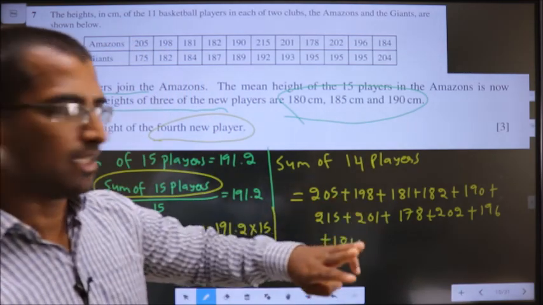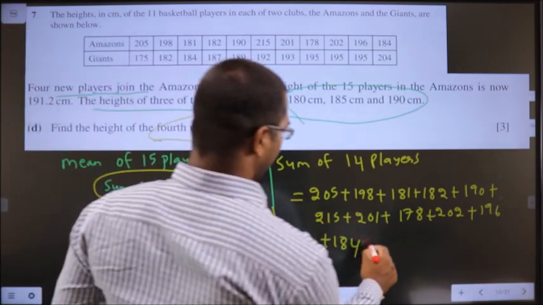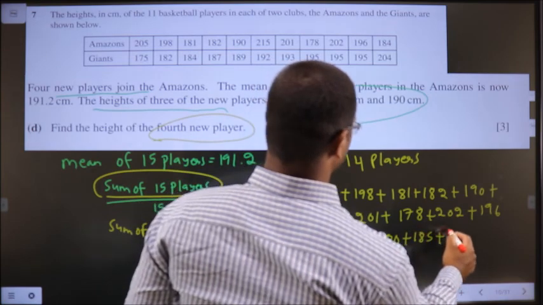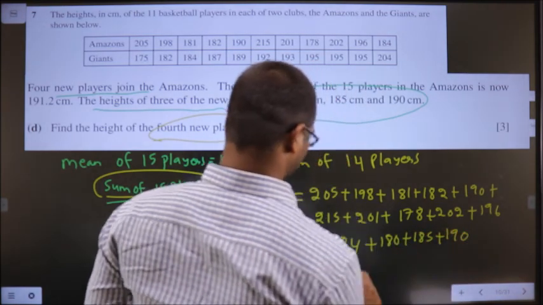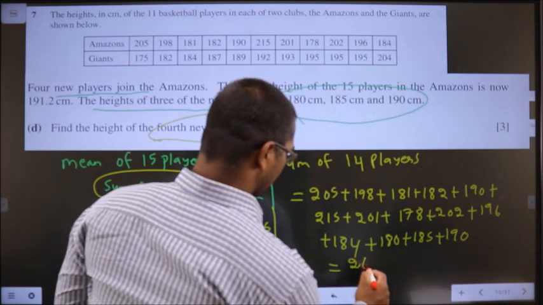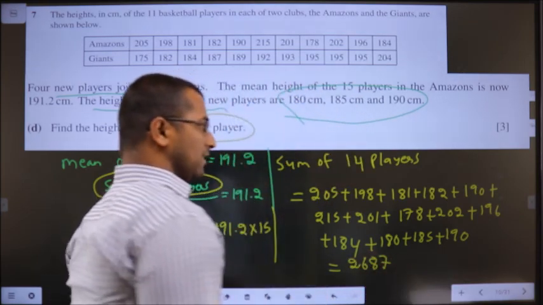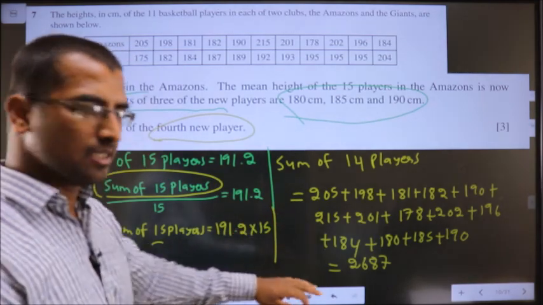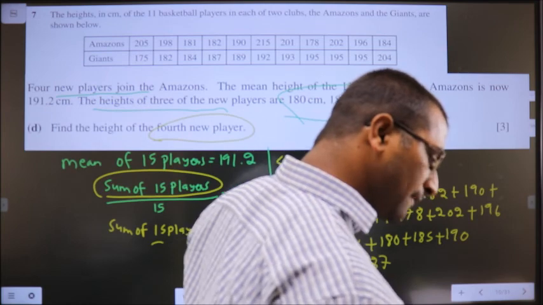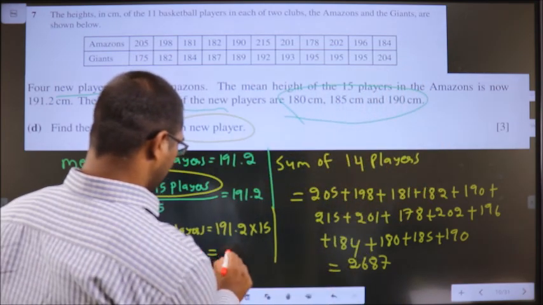Additional 3 are given. Those are 180 plus 185 plus 190. If I add all of them, I get 2687. Clear? Sum of 14 players is this, sum of 15 players is this. If I multiply, I get 2868.